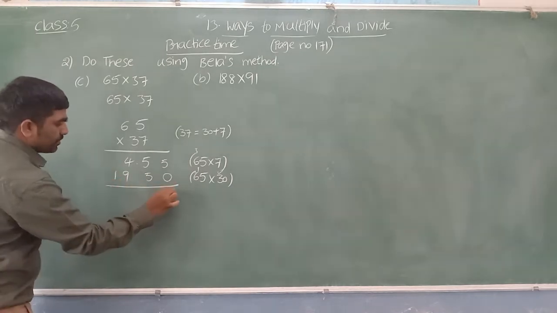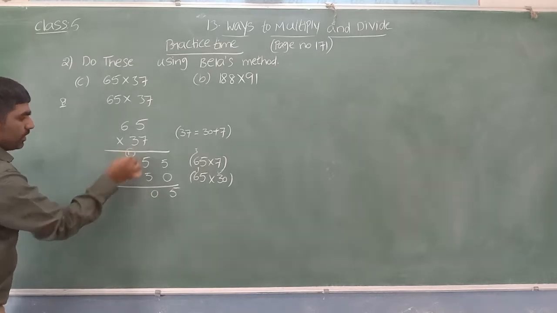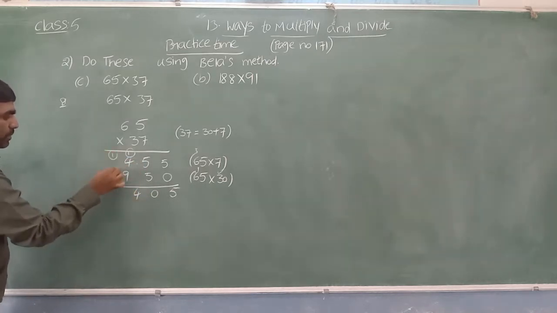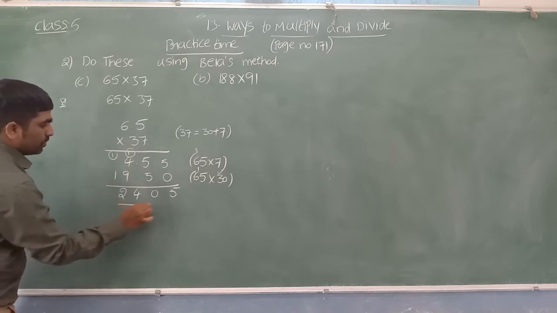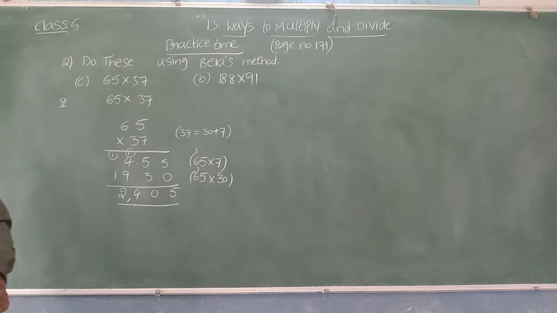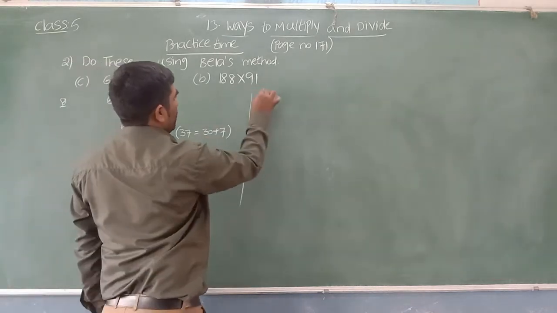Now let us add this. 5 plus 0 is 5. 5 plus 5 is 10, 0, 1 carry. 9 plus 1 is 10, plus 4 is 14, 1 carry. 1 plus 1 is 2. So how much did I get? 2405. This is Bela method. Let's see one more application based on Bela method.